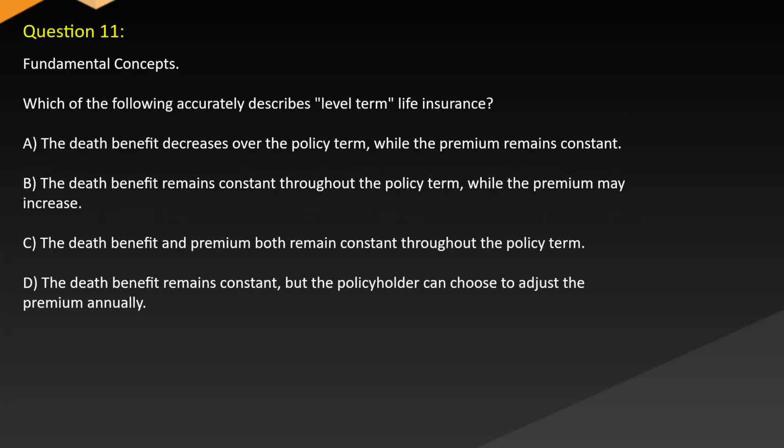Question 11. Fundamental concepts. Which of the following accurately describes level term life insurance? A. The death benefit decreases over the policy term while the premium remains constant. B. The death benefit remains constant throughout the policy term while the premium may increase. C. The death benefit and premium both remain constant throughout the policy term. D. The death benefit remains constant but the policyholder can choose to adjust the premium annually.